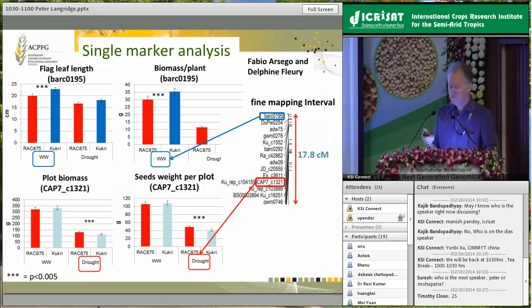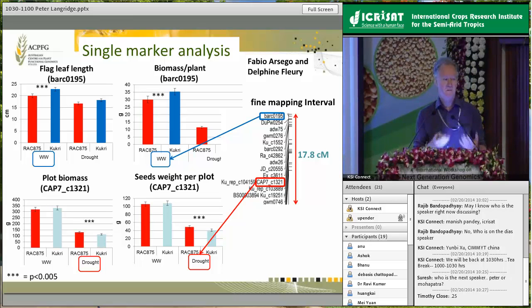So once we've got the genetic information, we can then try and understand a bit more about the structure of the locus. One of the things that emerged here was that we actually have two conflicting, as it were, QTLs that are operating. One that's derived from what we regard as the more drought-susceptible parent, Kukri, which is really related to biomass generation. And in the favourable environment, this was actually a favourable trait, whereas in the droughted environment, this was not. And so you can see here under the drought stress, the RAC875 allele was really dominating. So we have here a bit of a conflict that's developing.